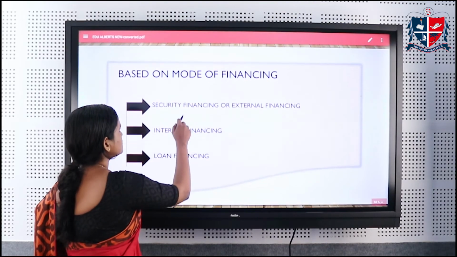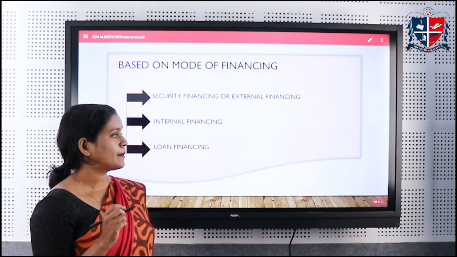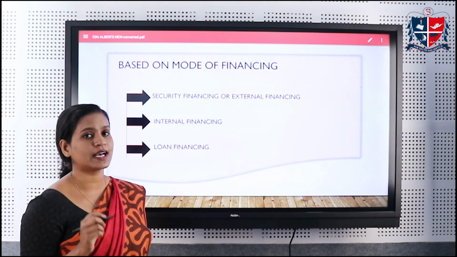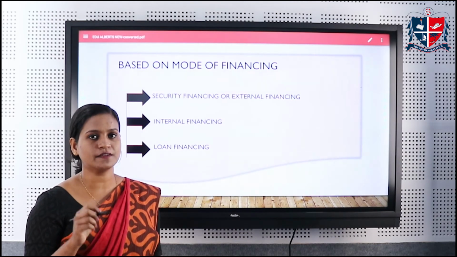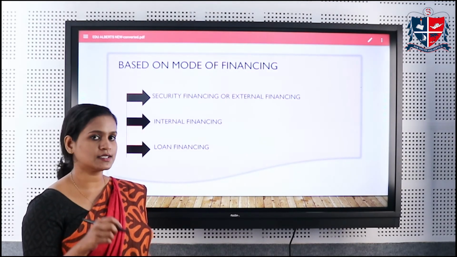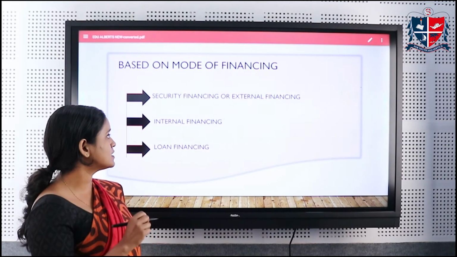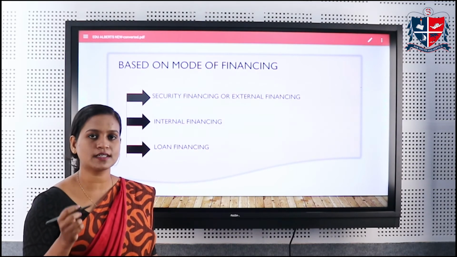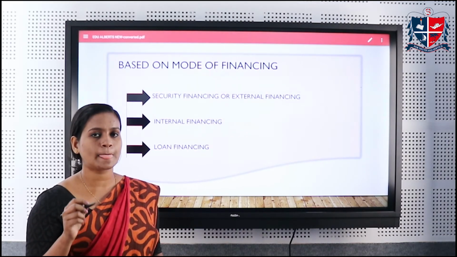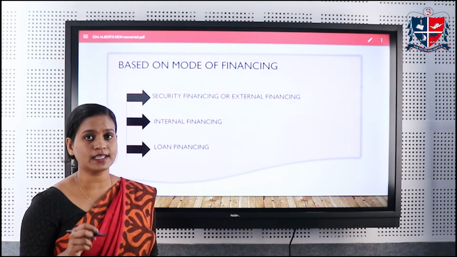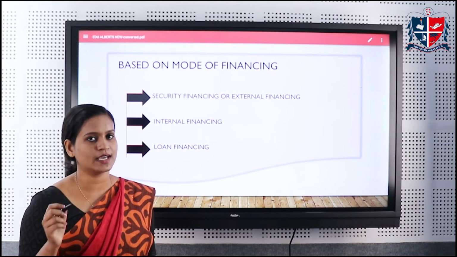Now moving to the last type of classification, that is based on the mode of financing. Based on mode of financing, it is classified into three. That is security financing or external financing, second one is internal financing, and third one is loan financing. So first one is security financing or external financing, which consists of ownership securities like equity shares and all, and creditorship securities like debentures, bonds and all.